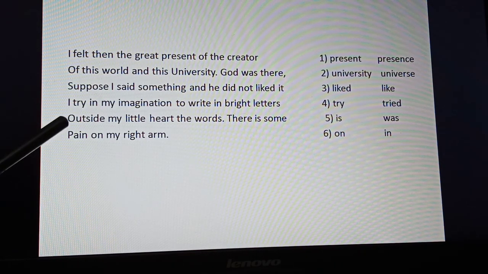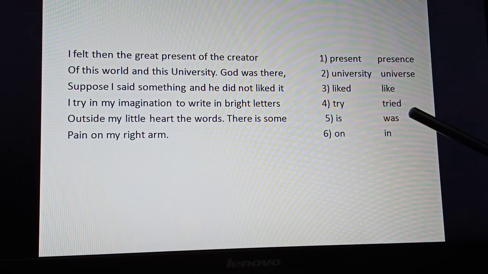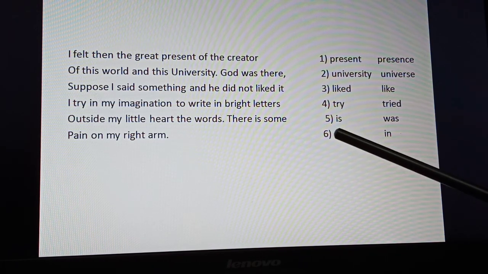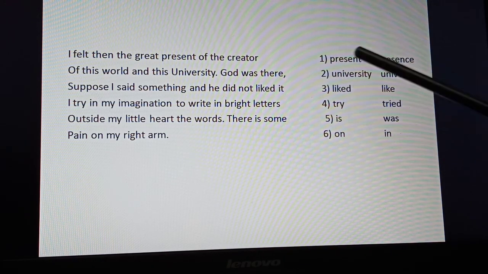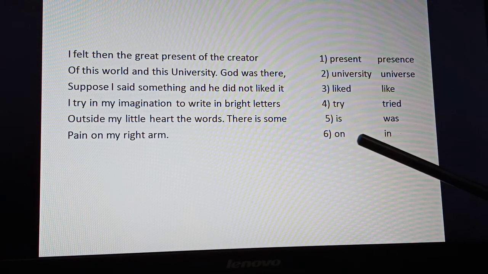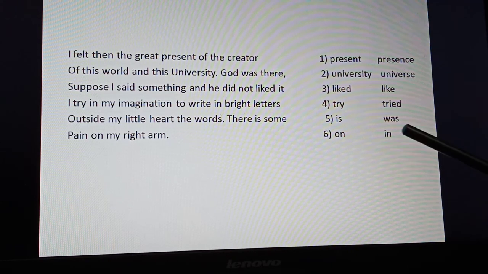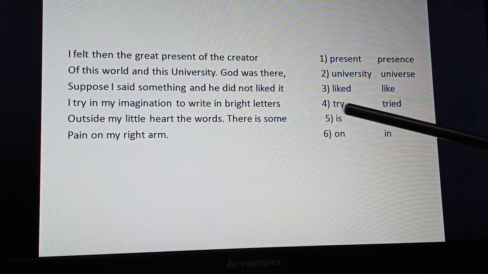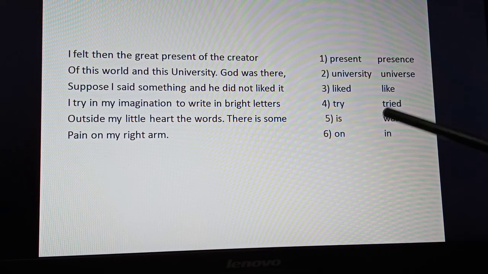I try in my imagination. Try is a wrong word. Instead of that it is tried. In my imagination to write in bright letters outside my little heart the words, there is some pain on my right arm. There is some pain. There is is the present tense and therefore the past tense is was. Pain on my right arm. On is wrong. In is the right answer. Clear? And in the exam you do not have to write this full sentence. You have to write like this: first line, second, third, fourth, and give the first wrong word. Then the right word you have to provide. Clear? Second example.